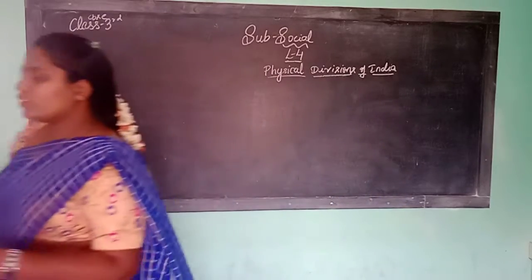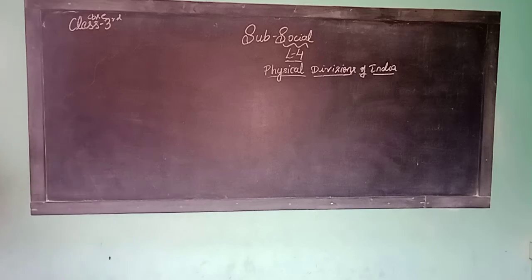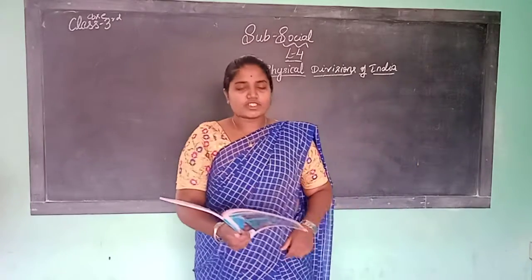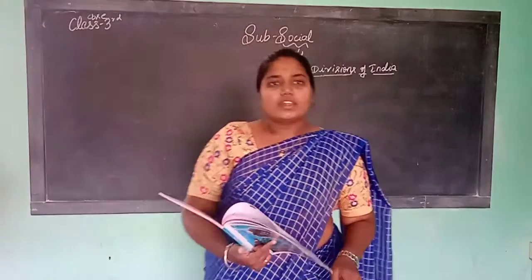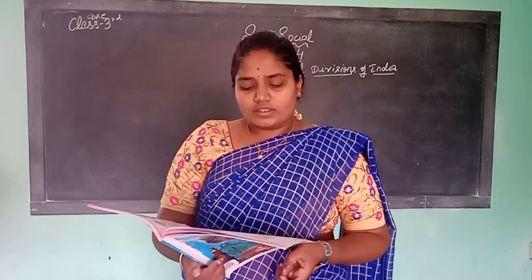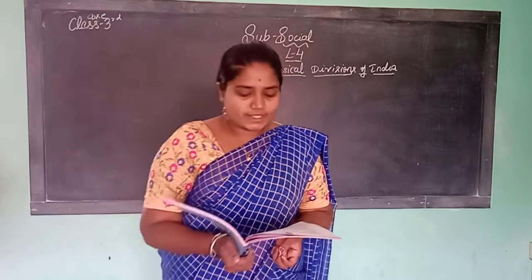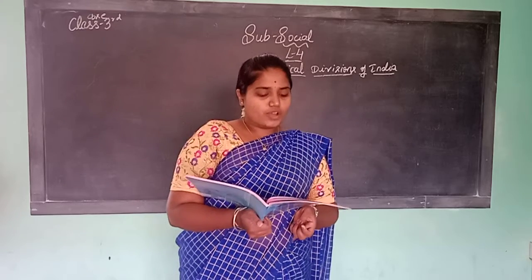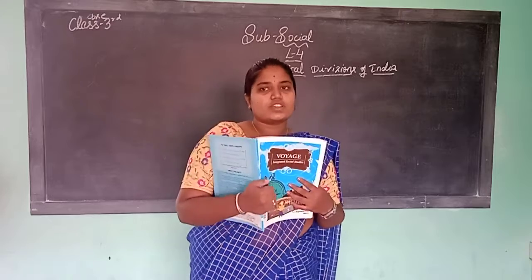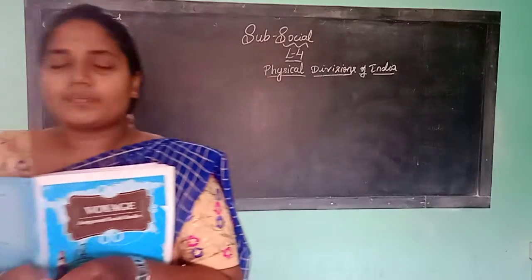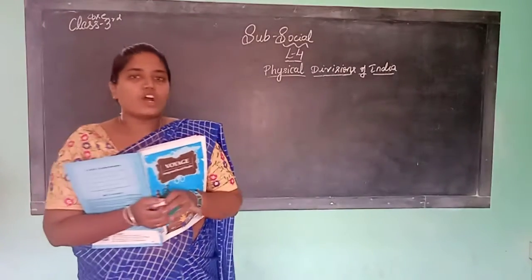So before we continue the lesson, first we recall what topics we have studied in last class. What is physical features? Physical features are the landforms like mountains, plains, plateaus, desert and islands. So landforms are called physical features. What are the landforms?